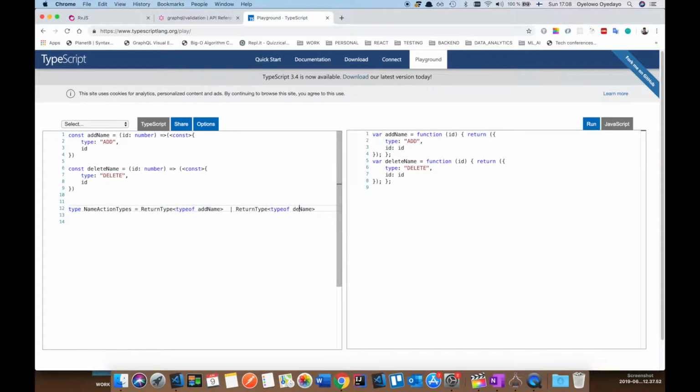Or delete name. So essentially we are inferring the types from this, and now you can use it in your reducer when you want your action type. So keep that in mind.